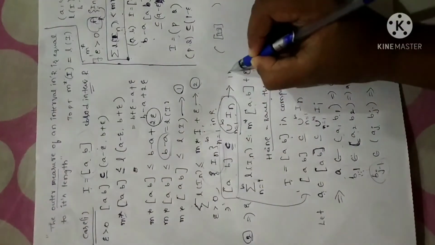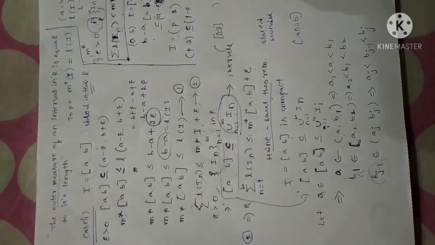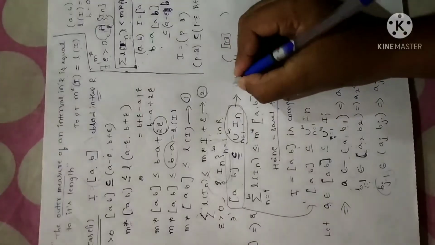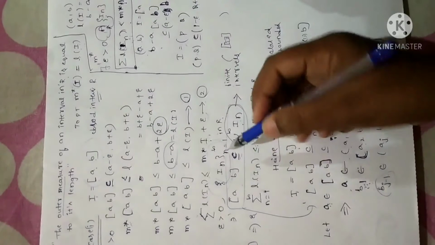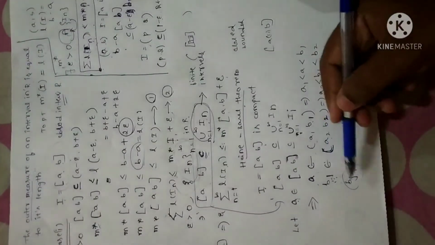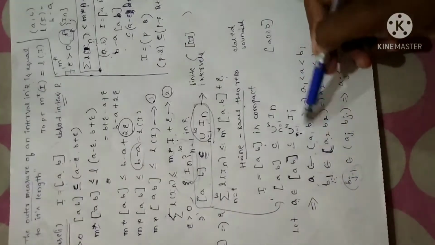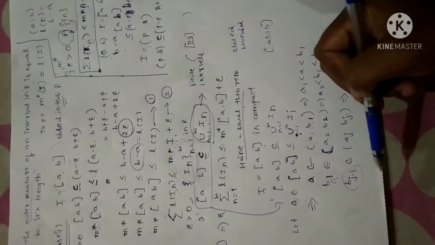Now, what I have told is the union of In, I equal to 1 to n, is a collection of intervals. What I have assumed is that it is a collection of a finite number of intervals, in the sense there should not be an infinite number of intervals. So if you go on selecting the elements from that particular interval, this process should terminate after some steps, say k number of steps.